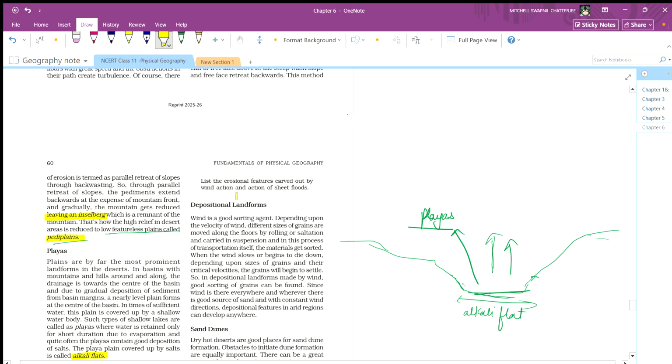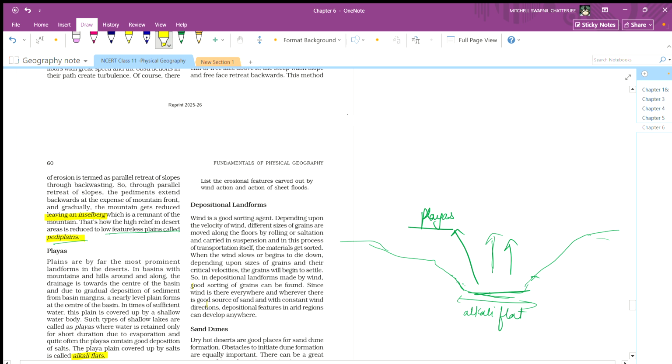Depositional landforms. The wind is a good sorting agent. Depending upon the velocity of wind, different sizes of grain move along the floor by rolling and saltation and are carried in suspension. In this process of transportation itself, the material gets sorted. When the wind slows or begins to die out, depending upon the size of grain and their critical velocity, the grains begin to settle. So in depositional landforms made by wind, good sorting of grain can be found.